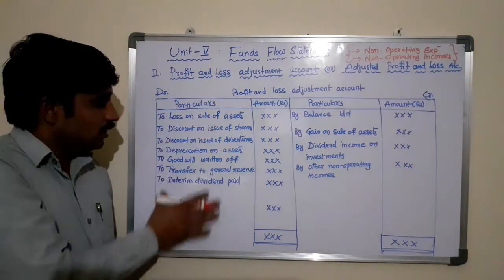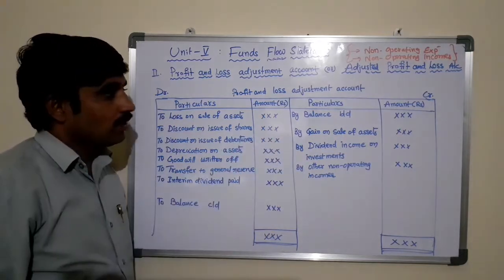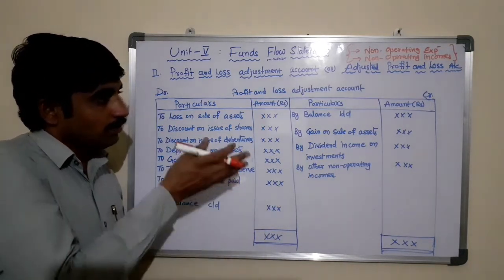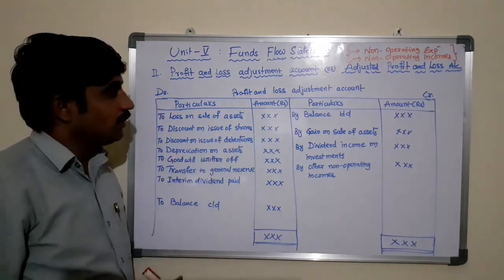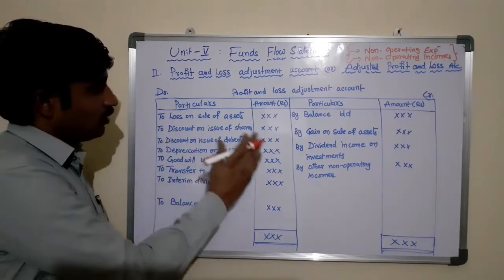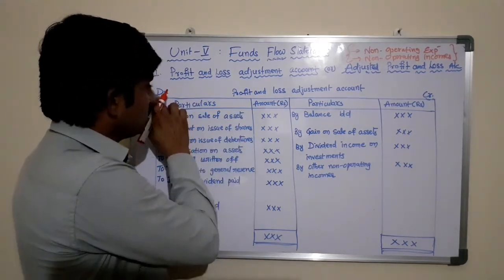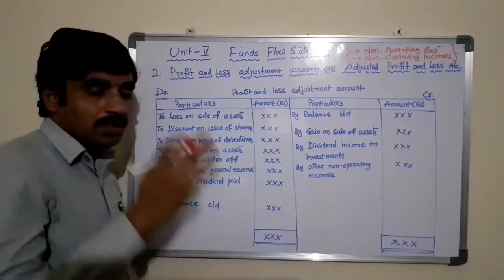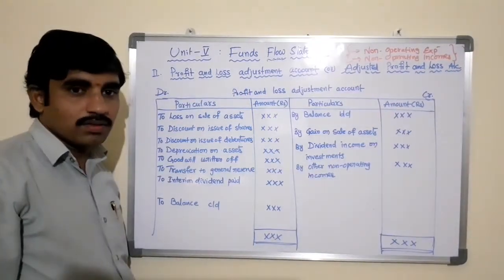So here is the format of the account. To prepare it, we need to draw two columns, a debit column and a credit column, like our ledger account.